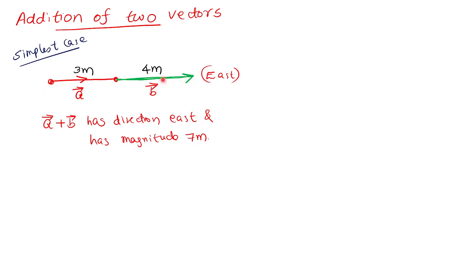Totally I travel in the east direction with magnitude 7 meter. I mean, what distance do I travel? 3 plus 4, 7 meter, right? So A plus B is the net displacement, has direction east, and magnitude 3 plus 4. That's the meaning. Okay, clear?